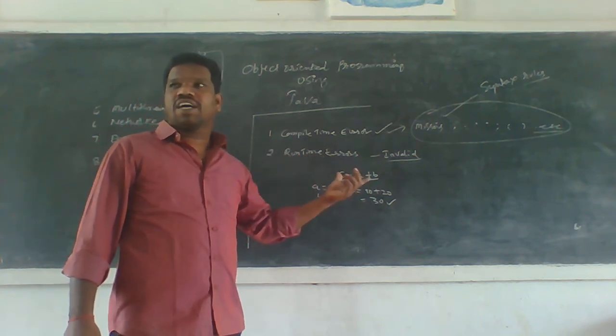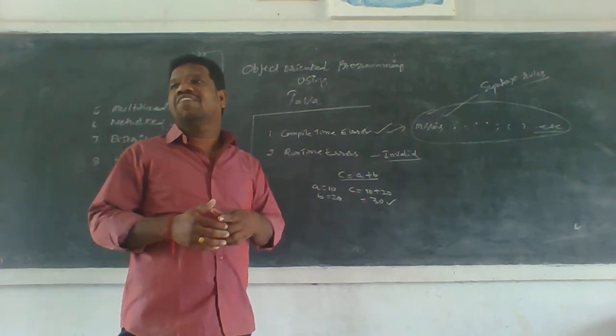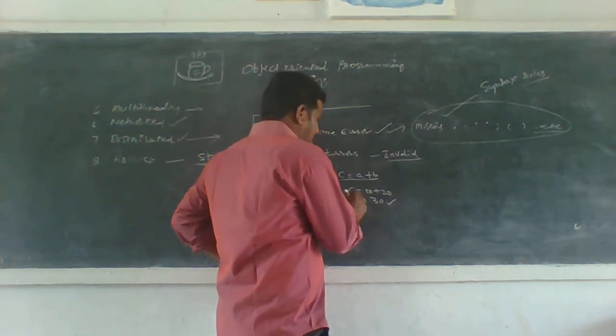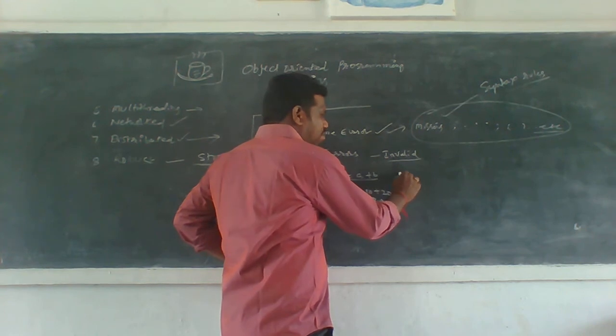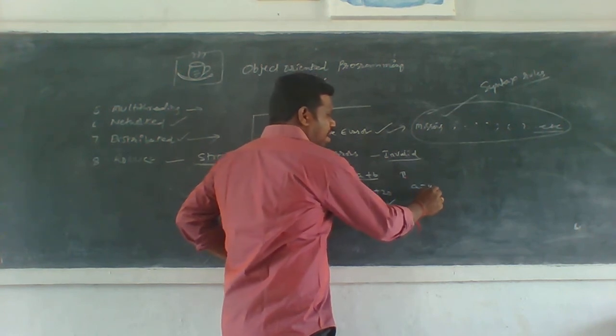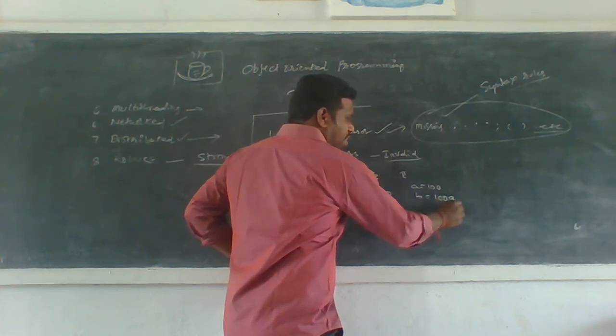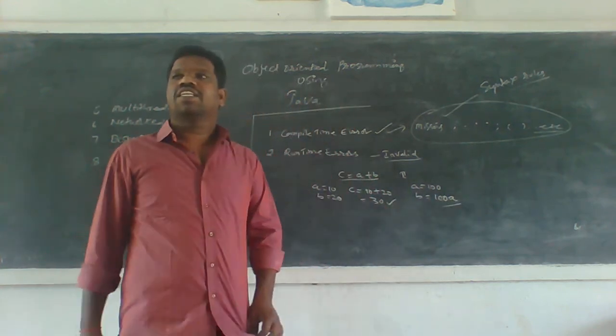Runtime errors occur when we are entering invalid inputs. Invalid inputs means, for example, same program, the second time: A is equal to 100, B is equal to 1000 A. What is the answer?